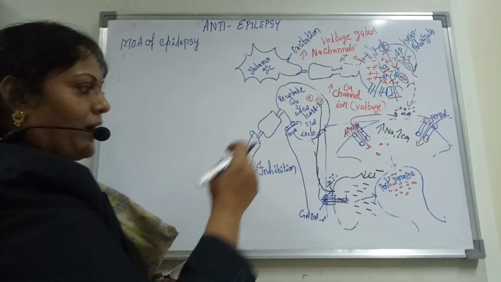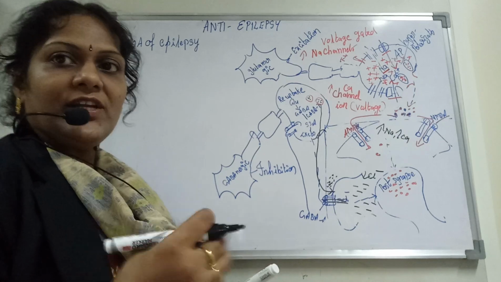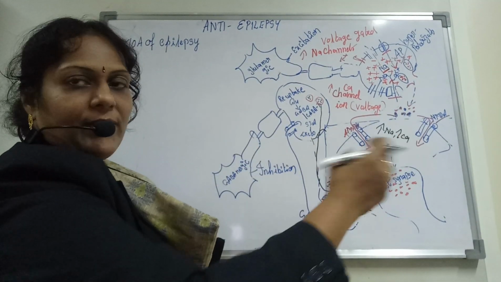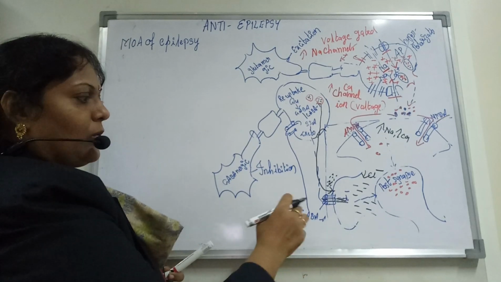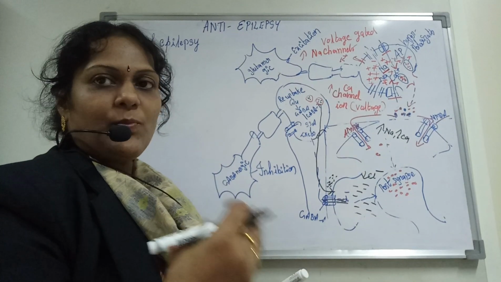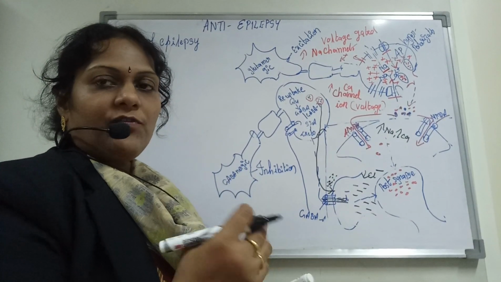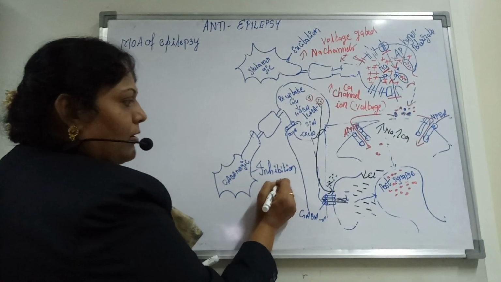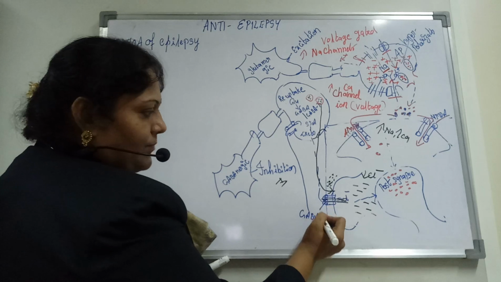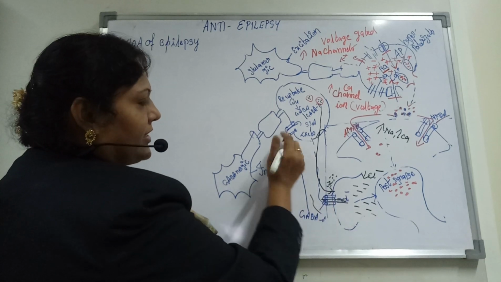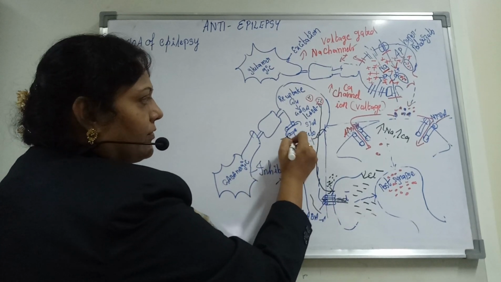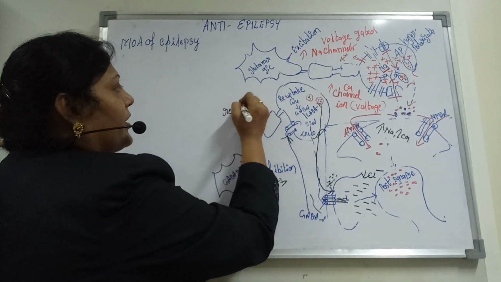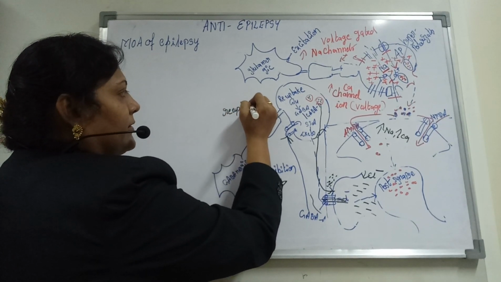And here one more point can be added. If we need to get more and more Cl minus ions into the presynapse, what happens? We know that GABA A is being reuptaken for the storage in the synaptic vesicles by a process called metabolism here. So sometimes there is reuptake. I've already indicated it over here. Here it's a word called reuptake. I'm writing over here what it is called, reuptake.